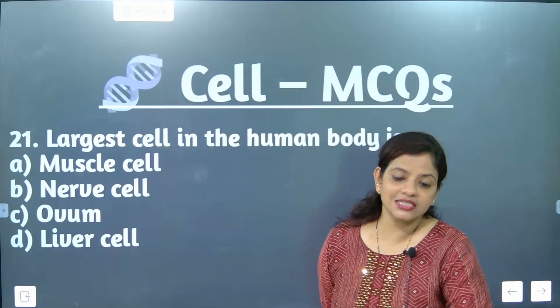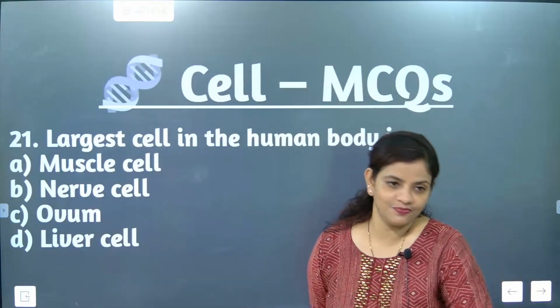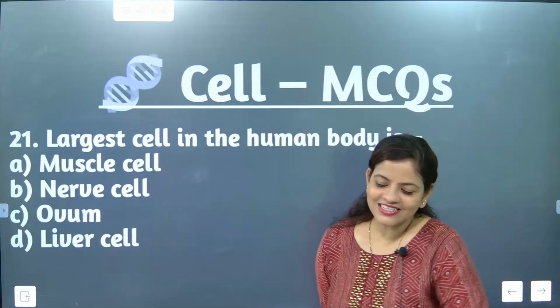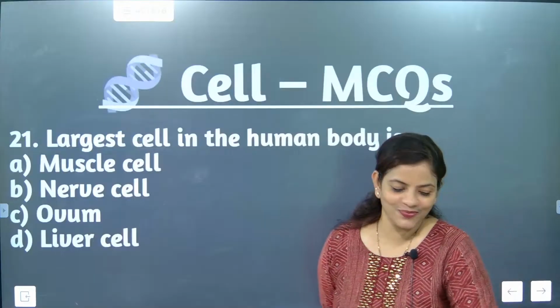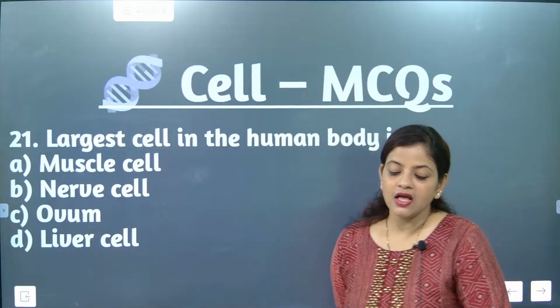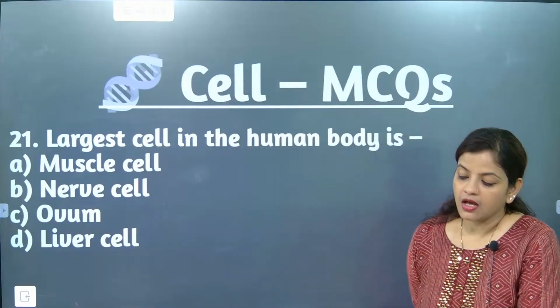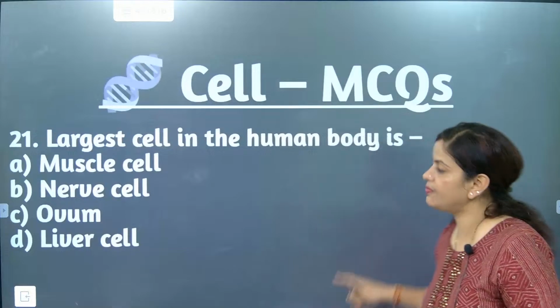Yes, the muscle cell is not the largest one. The largest cell in the human body is ovum. Just remember this one, note down this content. The largest cell in the human body is ovum. Now we'll go for the next one.